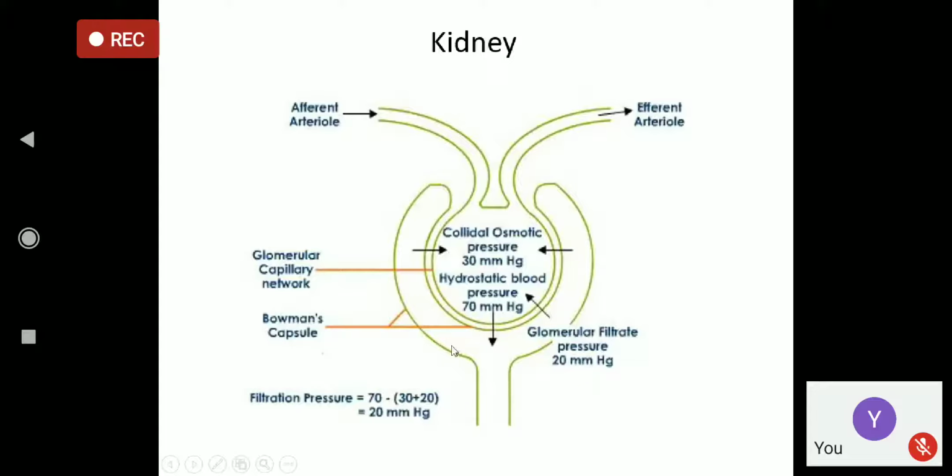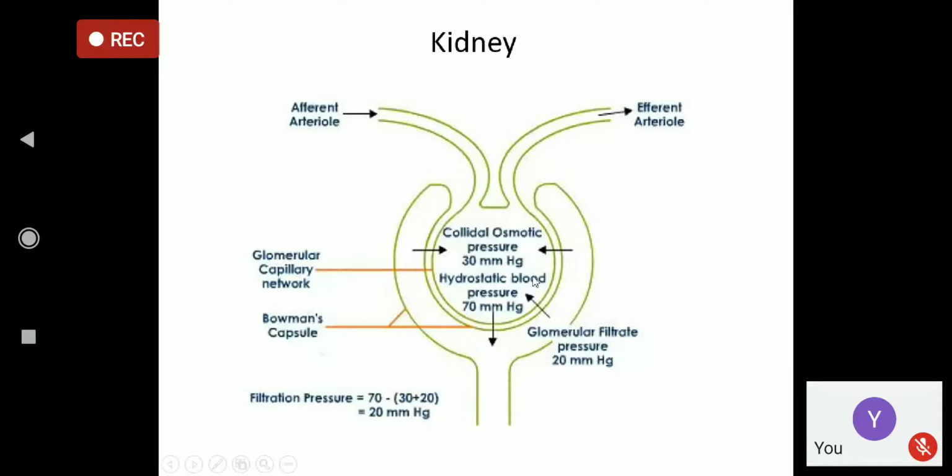Inside the Bowman's capsule fluid there is no protein, so osmotic pressure is zero, because there is no protein to draw water inside, right?